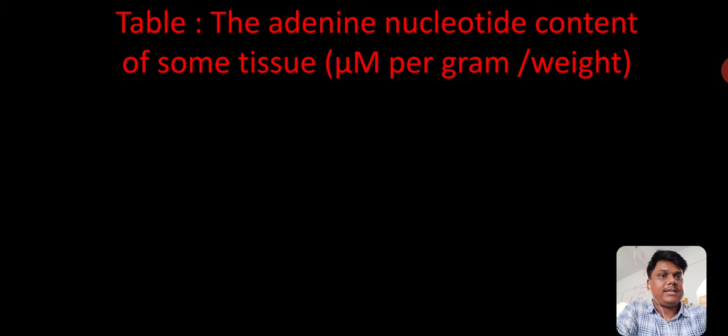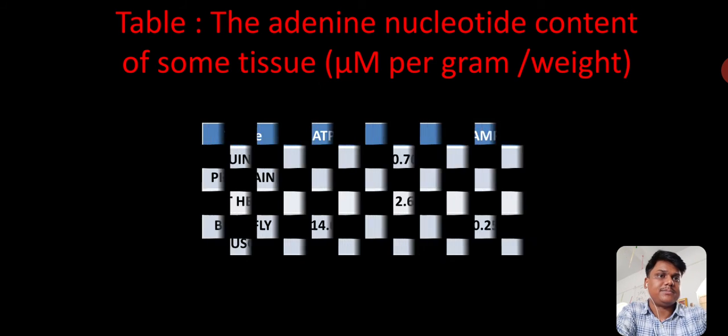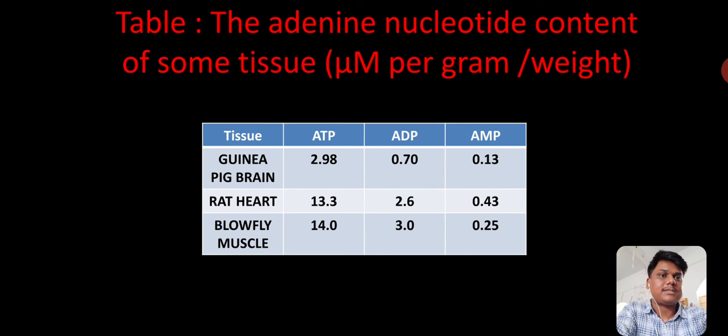The adenylate nucleotide content of some tissues, in micromoles per gram weight. Here are three examples: guinea pig brain, rat heart and blowfly muscle. Here you can easily find that the ATP concentration is always greater than that of the ADP and AMP.